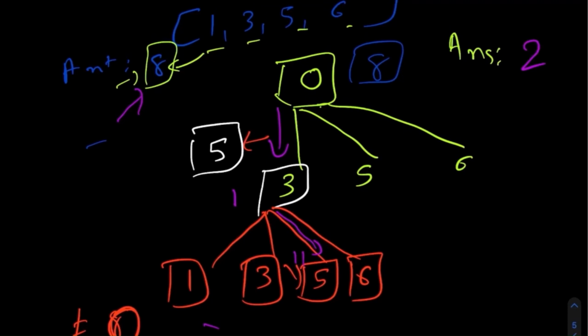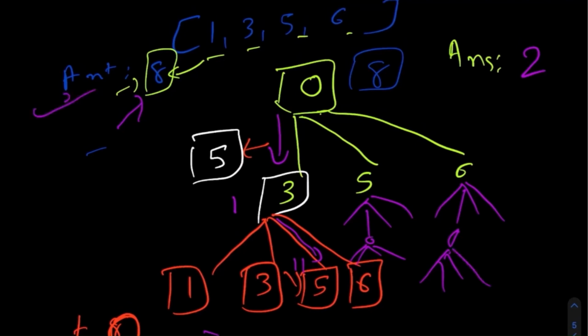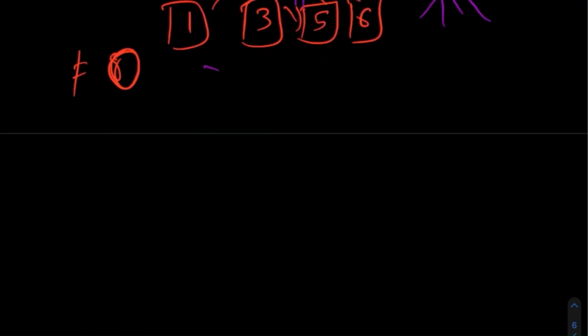Now we can continue to search and keep on making more decision trees, and even for those nodes we would continue making further decisions to see if we can find a better answer, but we won't be able to find a better answer than 2, and eventually we would have to return this value. So this solution, in a way, works as expected. At least we are getting the answer.